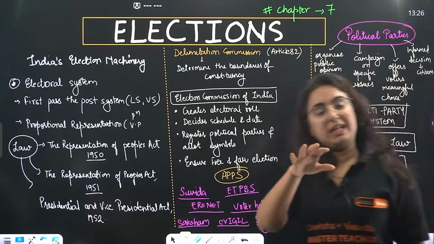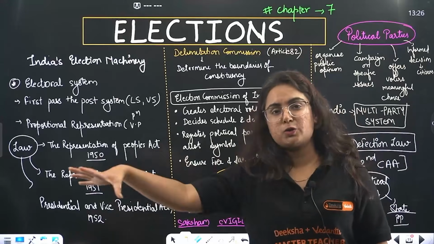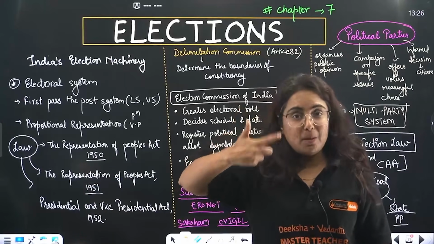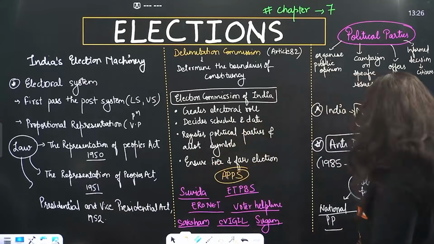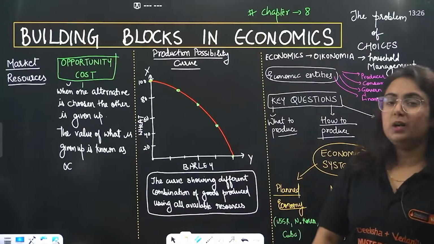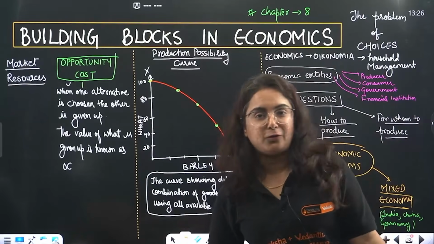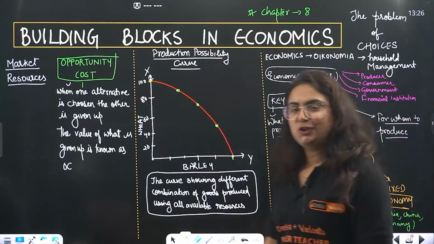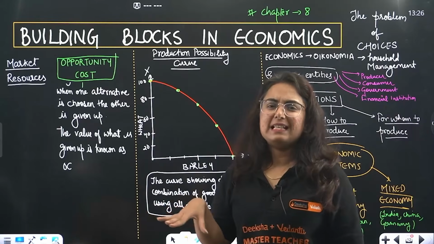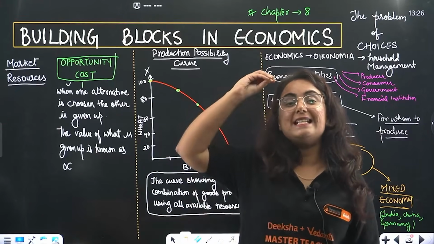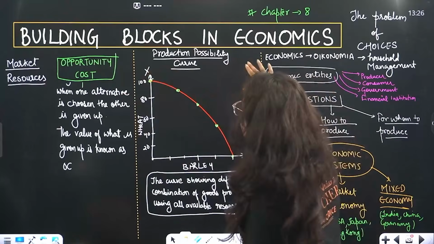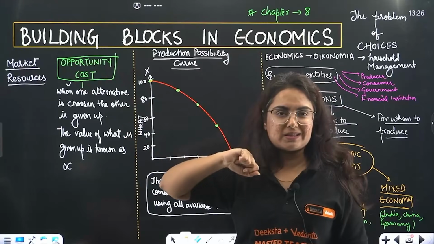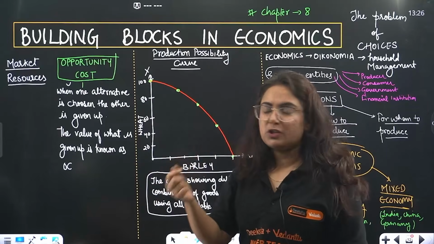So you know, up till now we have ended all the important topics from history, from geography and from political science, moving towards the relaxed part of our SST, that is economics. I personally feel this one is the easiest. And you know that the easiest chapter in the list is this, building blocks in economics. Quickly, we will see all the important topics, beta.